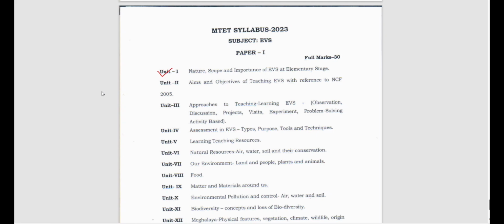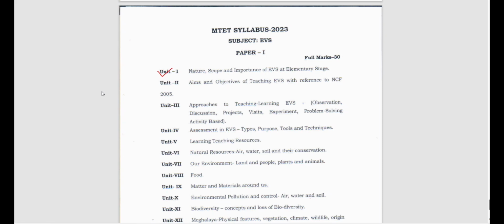Environment is very important for us because we live in an environment, we live in an ecosystem, right? So we make up an ecosystem. There are different components, lots and lots of things. I can explain each and every topic of environmental studies if you are interested. So you have to know what the nature of environment is, what biodegradable things are, what non-biodegradable things are, what renewable stuff is, what non-renewable stuff is. All these things you should know, right? Then what scopes we have, what sustainable development is. All those things we have to understand.